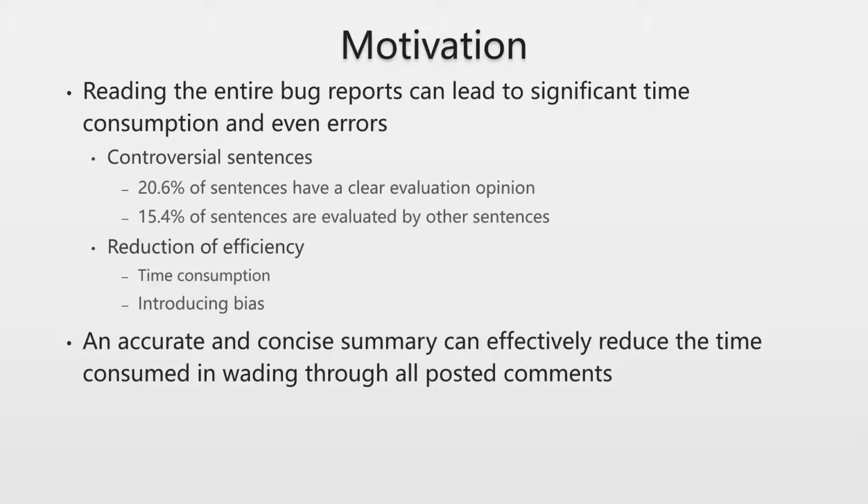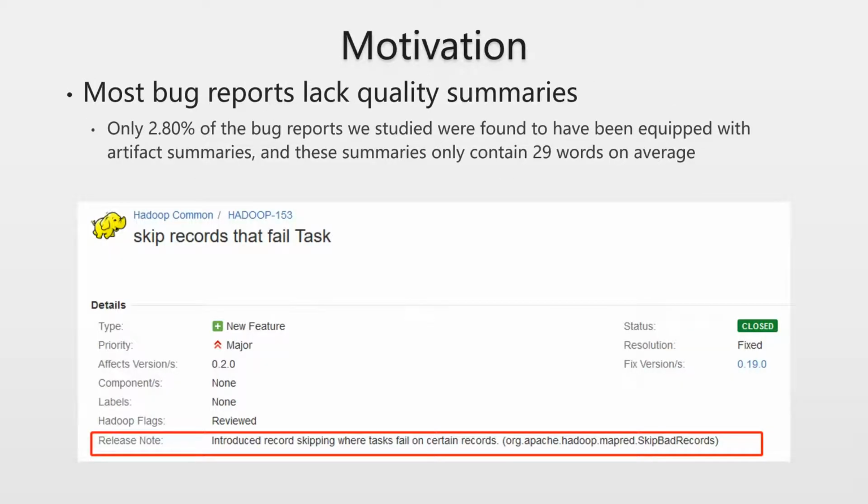Such a summary should ideally be written manually by the contributor of this bug report. While modern bug repositories encourage contributors to manually write a summary for each bug report, only 2.8% of the bug reports we studied were found to have been equipped with artifact summaries, and these summaries only contain 29 words on average, which is apparently insufficient to furnish stakeholders with the required information.